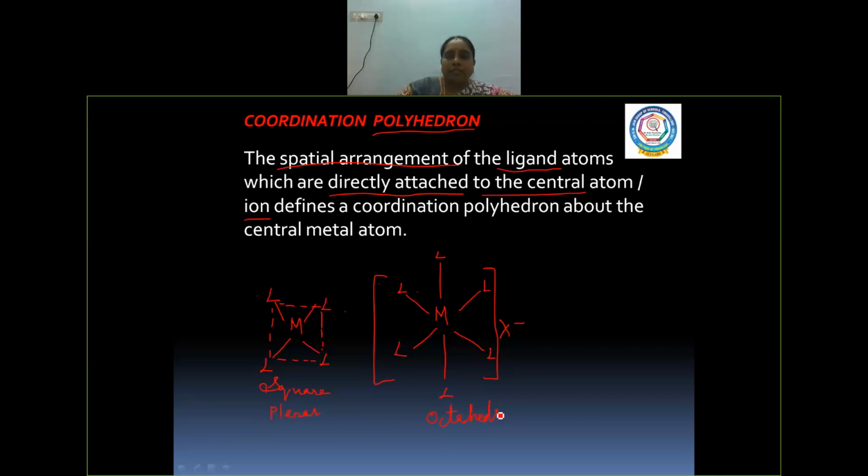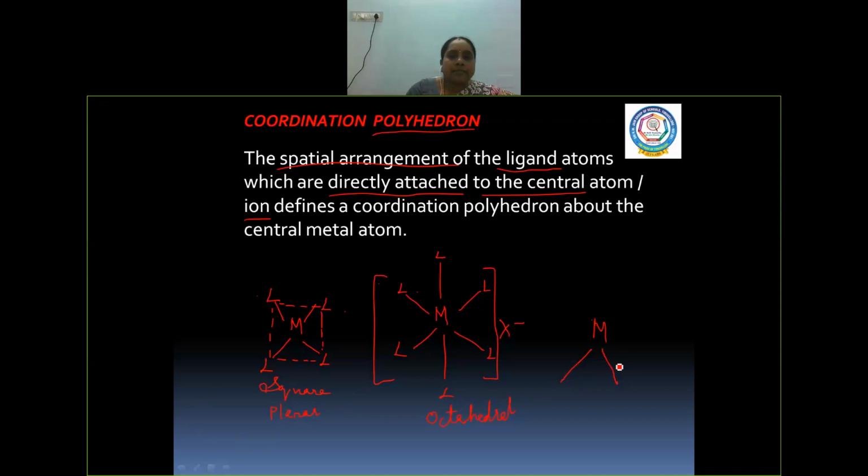And one more example also we have, because these three polyhedrons are very common in coordination complexes. In this complex, like methane, the central metal atom is located in the middle, and then three ligands and one out. This arrangement of the ligands around the central metal atom is called tetrahedral.